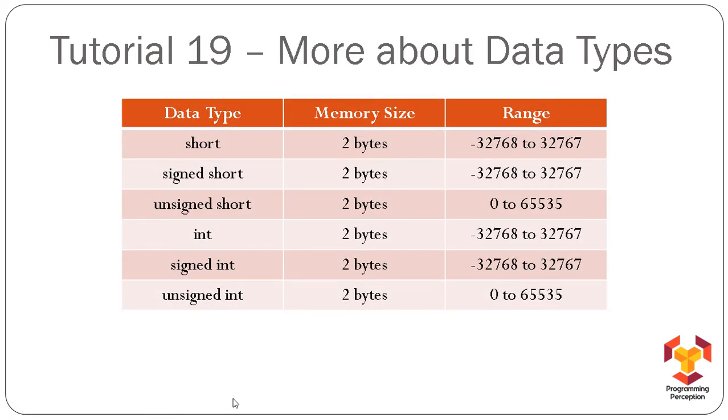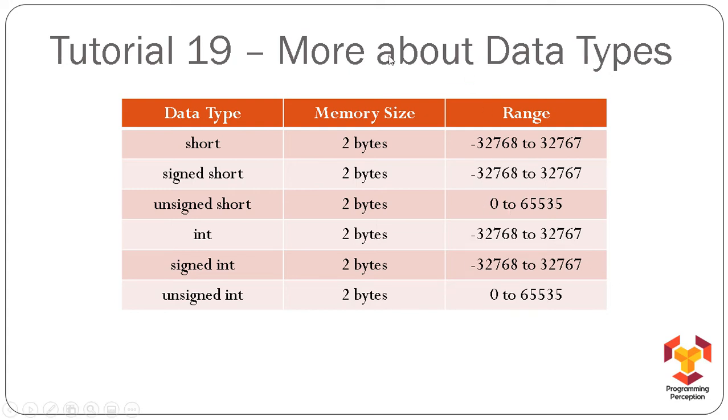Now these are the various versions of integer which we can use, starting from short, signed short, unsigned short, int, signed int, unsigned int. These are the memory sizes. You can see all of them occupy 2 bytes of space, and that's why the range is like this.